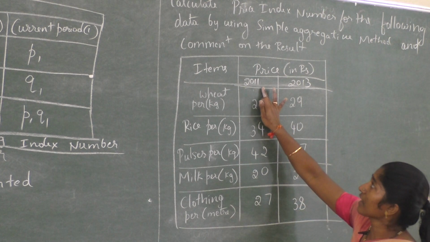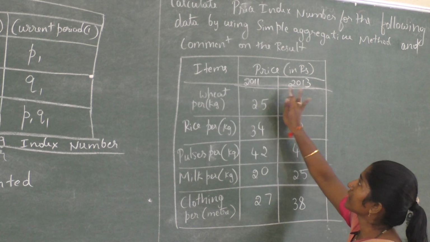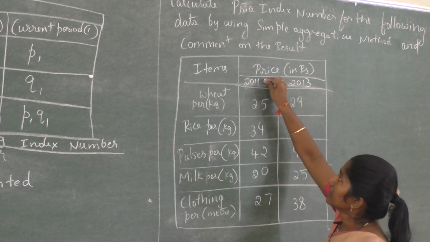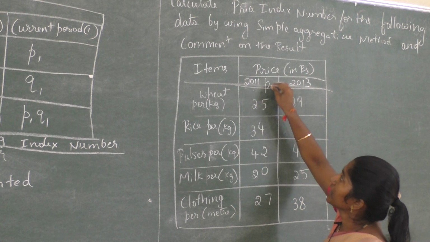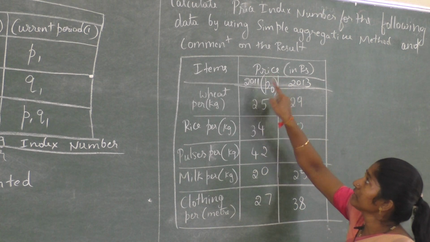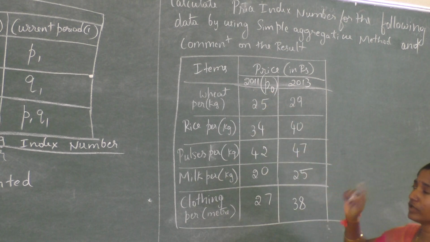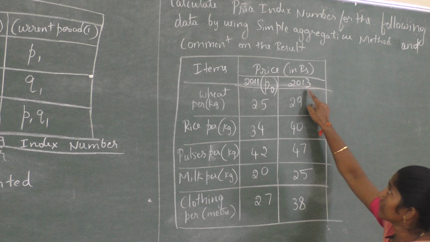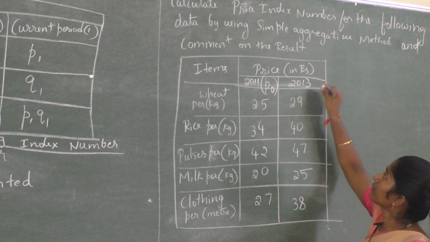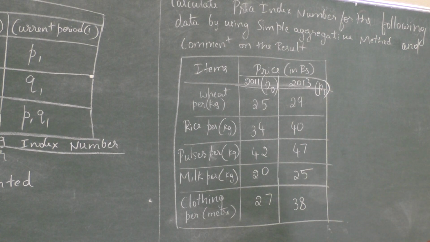First you should see which one is the base period and which one is the current period. 2011 is the previous year, that is the base period compared to 2013. I will write the price as P0 for 2011, the base period. 2013 is the current year price, therefore I will write P1.